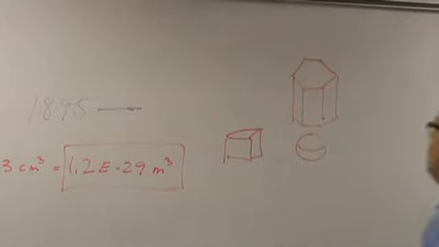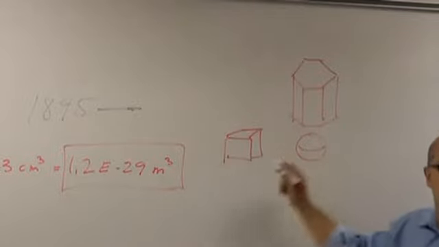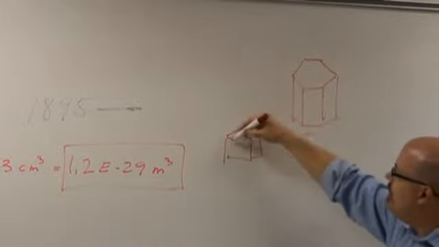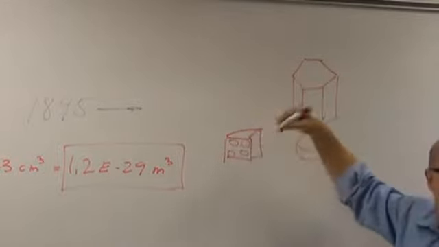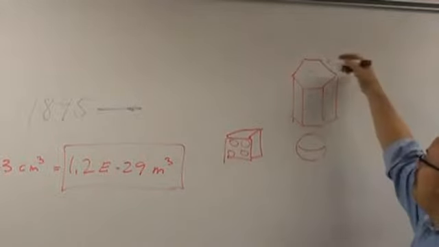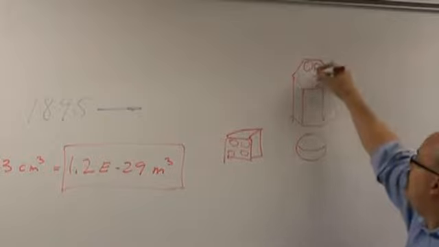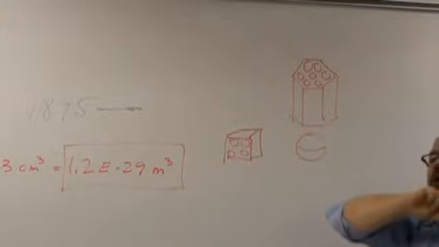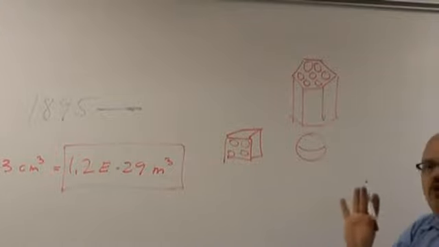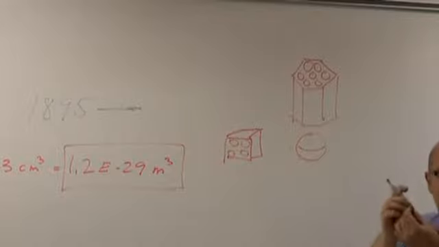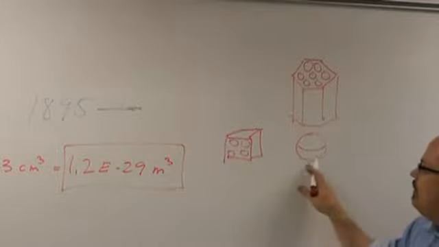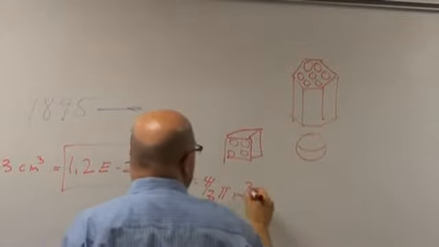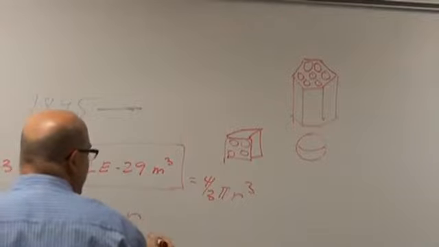The reason why they believed they would be little spheres is because you can make all of these crystal structures with really tiny little spheres. For instance, with this one, you'd put a sphere here, here, here, and here, and you'd have a square. With this one, you'd put a sphere here, here, here, here, here, here, and then one in the center, and you'd have a hexagon. So every crystal shape that they had discovered, you could create with a bunch of tiny little spheres lined up properly. So if this is a sphere, then the volume is 4/3 pi r cubed. So what's the radius of an atom?